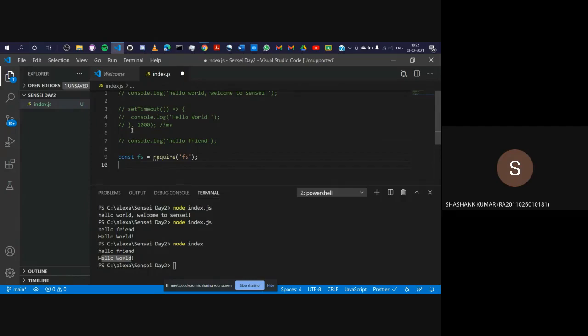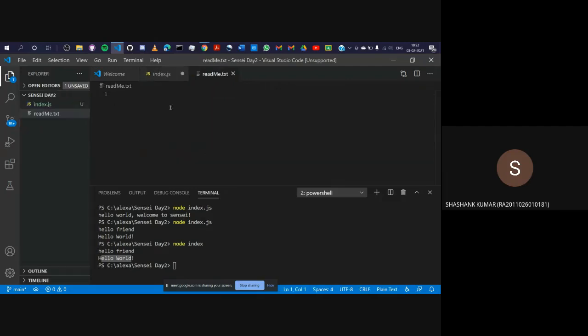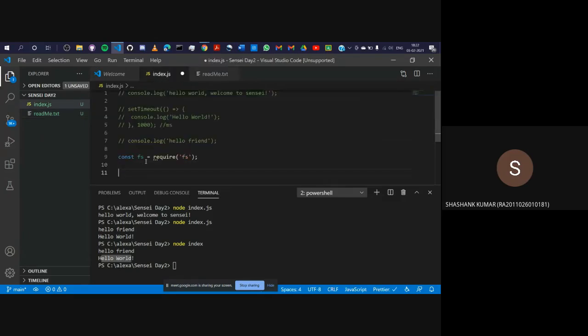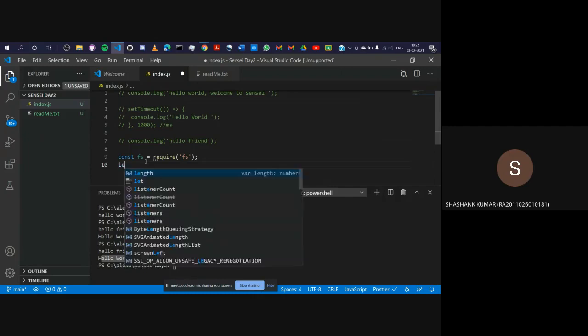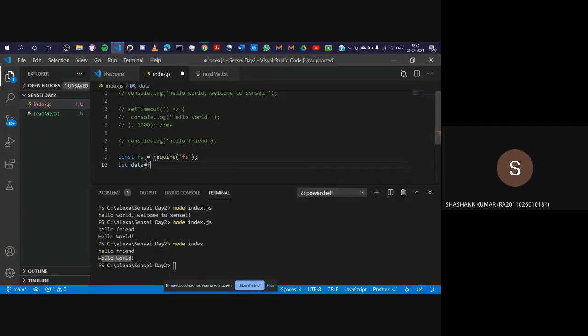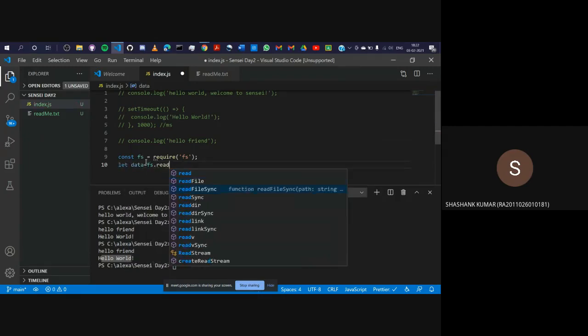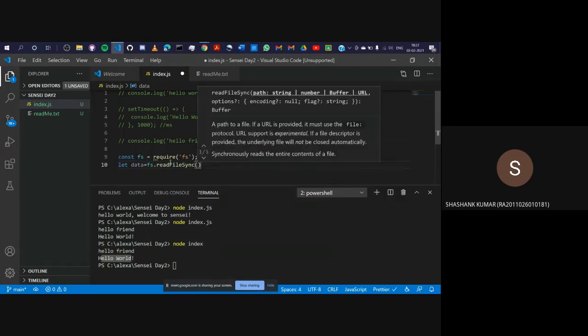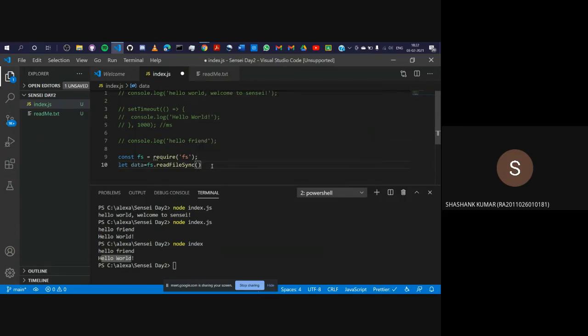Let's say I'll create a text file here. I'll name it readme.txt, and I'll write something here: Hi there, welcome to day 2 of Sensei. I'll save this. I'll go over here and store the data like this. Let data is equal to fs.readFileSync. We'll be doing the synchronous way first, and then we'll go over the asynchronous way.